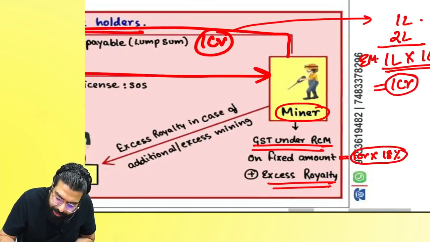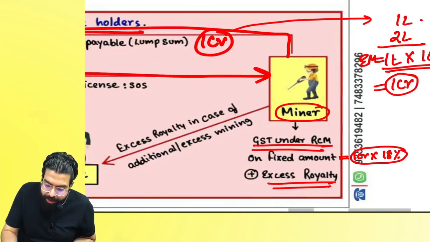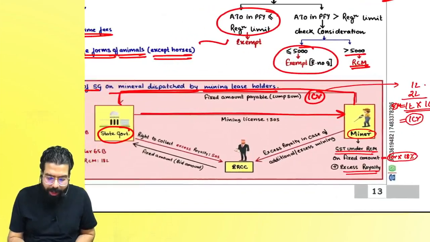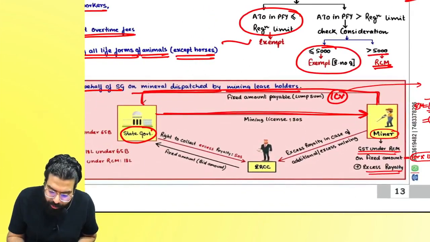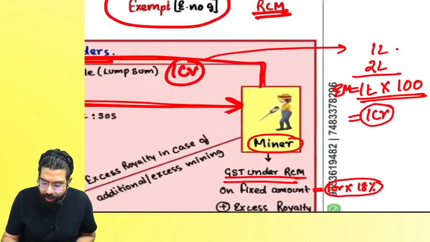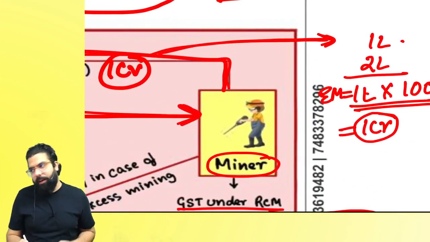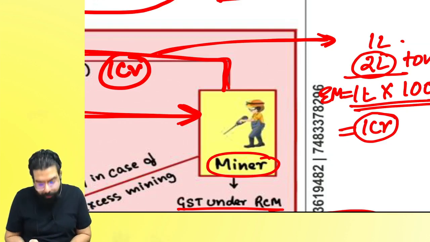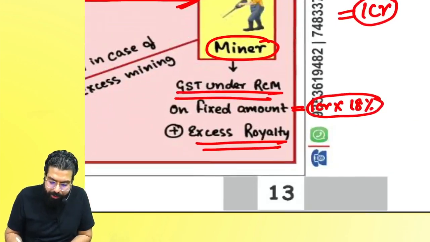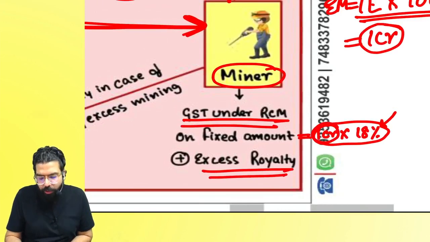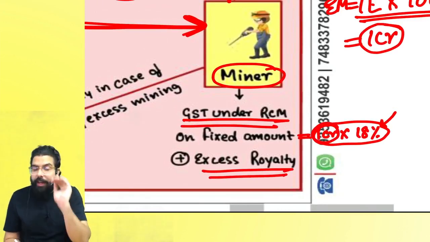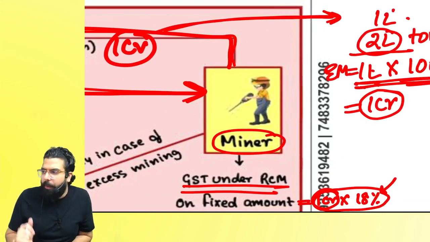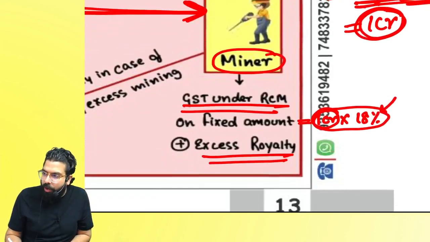How much is the excess mining, everyone? 1 lakh ton. Government had given him 1 lakh ton permission on 1 crore rupees. Government told, I will give you the license. On this license, you have to pay me 1 crore rupees, and you can mine how much? 1 lakh tons. You went ahead and did the mining of 2 lakh tons of minerals. Now, in that scenario, on the 1 crore rupees which was given as a fixed amount, you anyways paid GST under RCM. On the extra 1 lakh ton which you have mined, you have to pay 100 rupees supposedly per ton, 1 crore rupees more to the government, right?